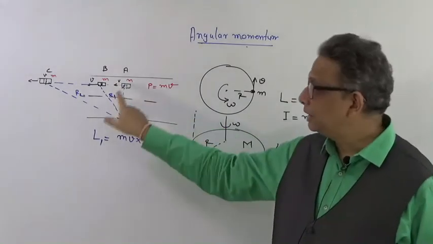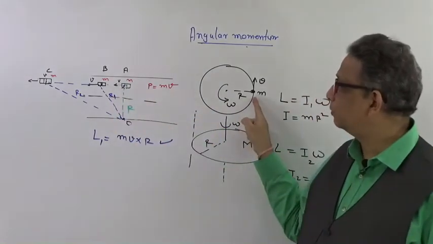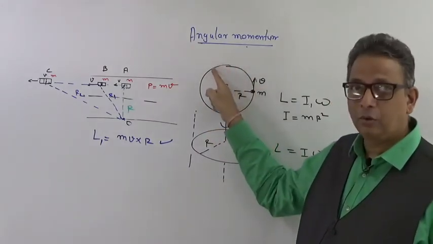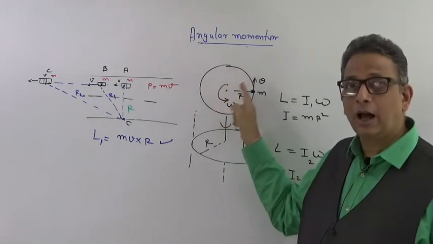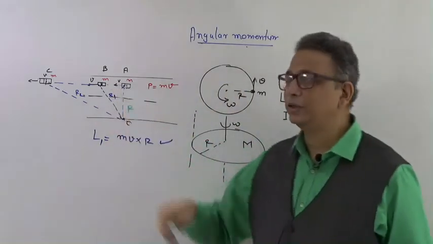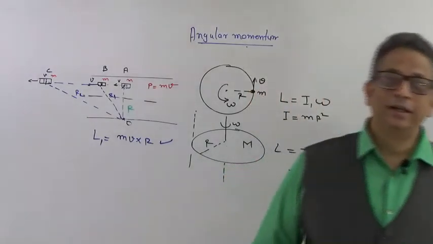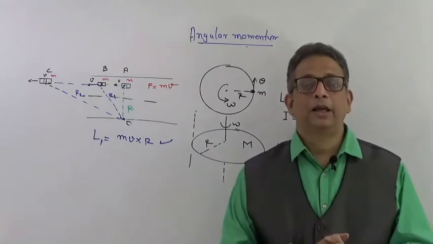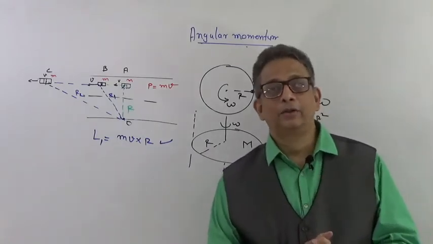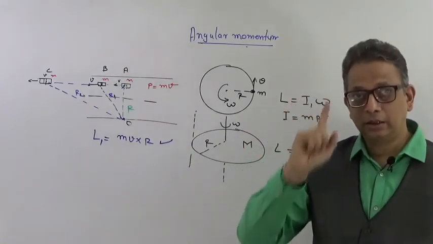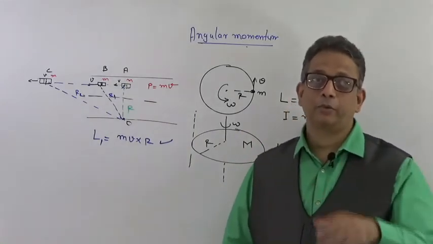Correct? So this is slightly different from a circular motion where the radius r is constant throughout the whole circle, but there also r is the perpendicular distance everywhere. That has not changed. Here the situation is a bit different, but still in this situation also there is angular momentum available, and that angular momentum will be the perpendicular distance. This is what you have to understand, one thing, because it's a vector product.